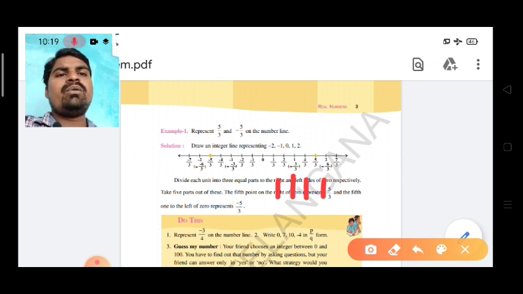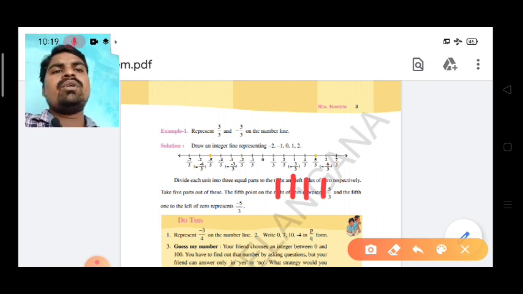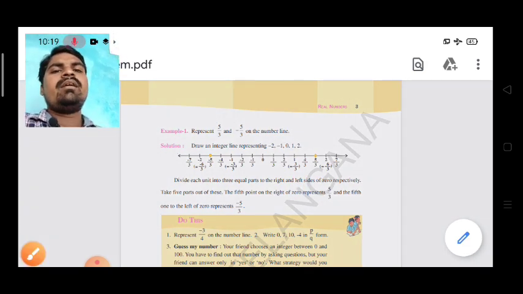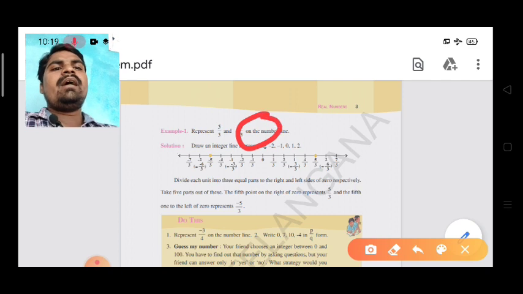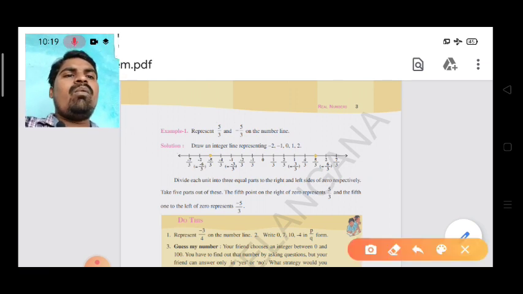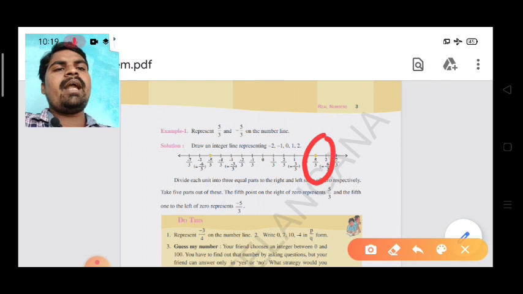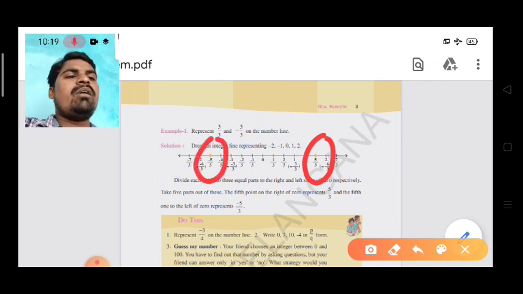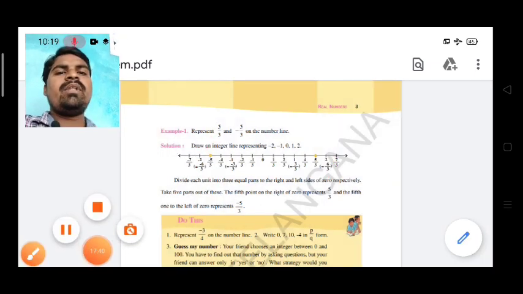You should mention all the fractions based on the question. Here we require minus 5 by 3 on the left side and 5 by 3 on the right side. We should complete the numbers, write the numbers on the number line. After that, what are the required numbers? Here 5 by 3 and minus 5 by 3. Once you mark them, that is the final answer of the question.